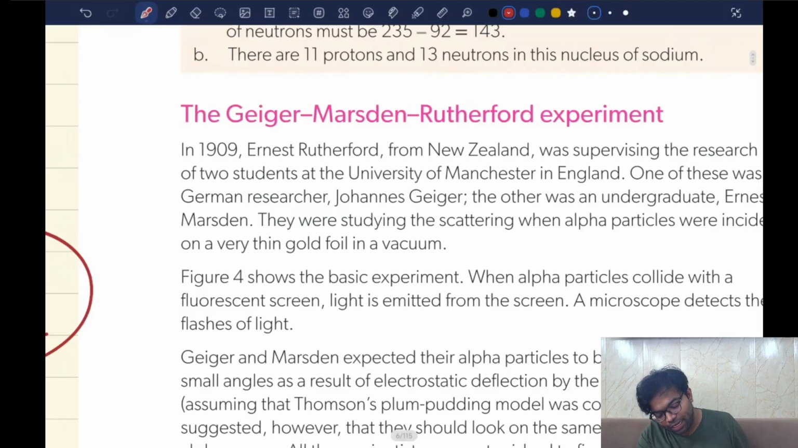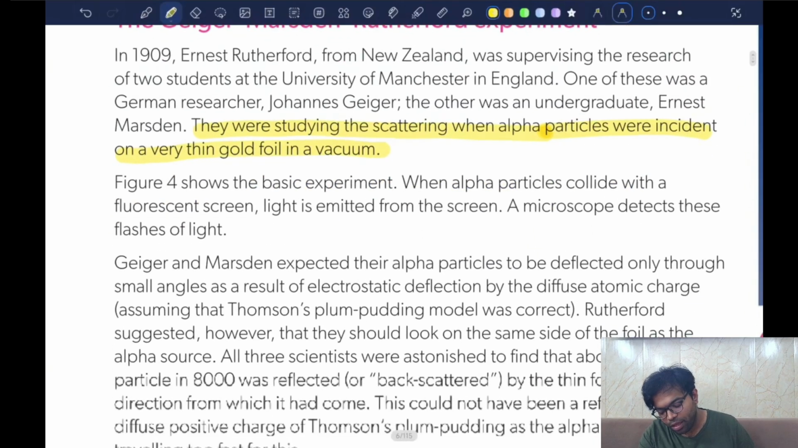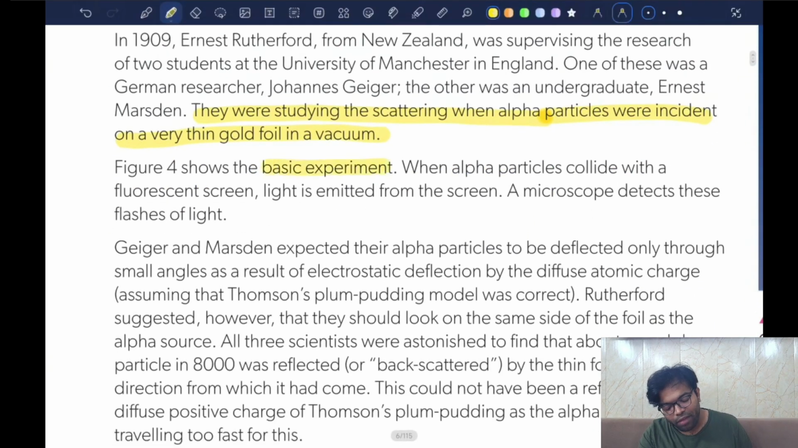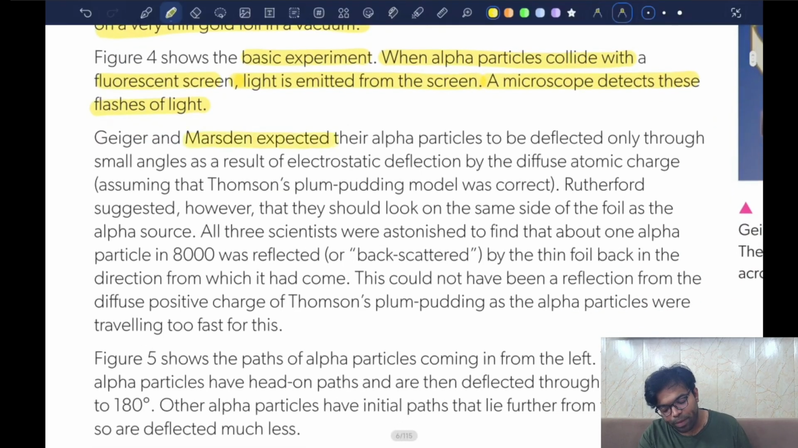Okay, in 1909, so basically, what is happening? They were studying the scattering when alpha particles were incident on a very thin gold foil in vacuum. Figure 4 shows the basic experiment. When alpha particles collide with a fluorescent screen, light is emitted from the screen. A microscope detects these flashes of light. Geiger and Marsden expected the alpha particles to be deflected only through a small angle as a result of the electrostatic deflection by the diffused atom's charge, assuming that Thomson's plum pudding model was correct.